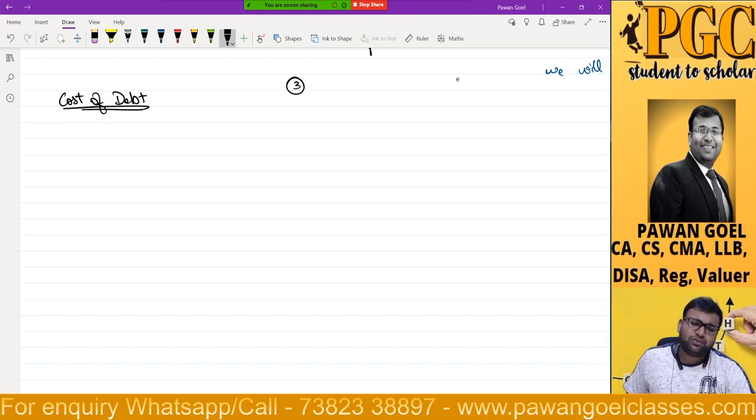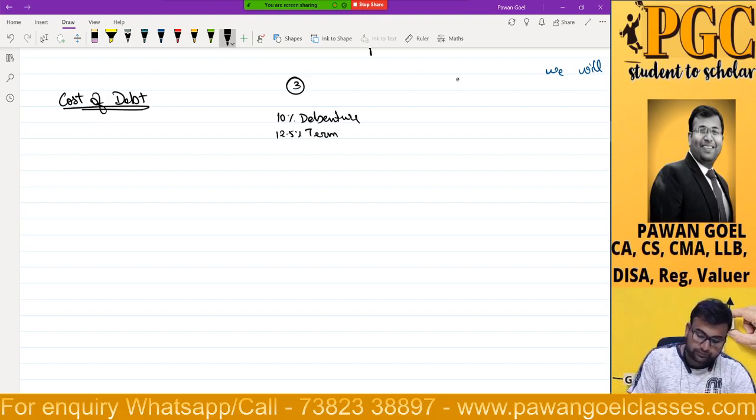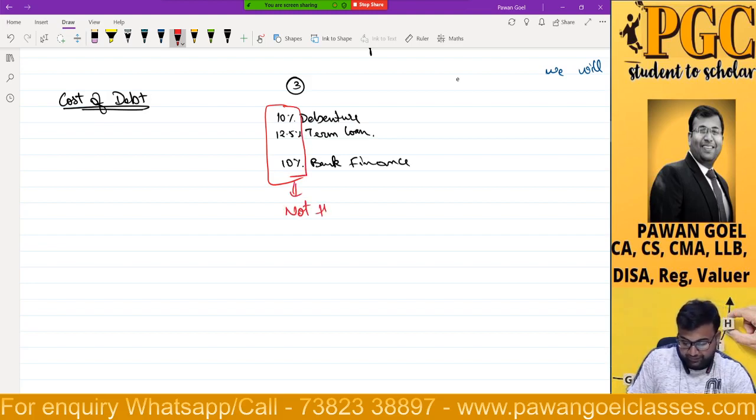Some students might think, sir, what is the need for calculation? Whenever I see a balance sheet, I find a 10% debenture, 12.5% term loan, 10% bank finance. So these percentages which are given here, is this not the cost? Yes, it is very well the cost which is given.